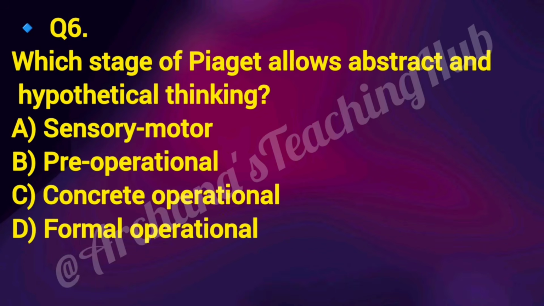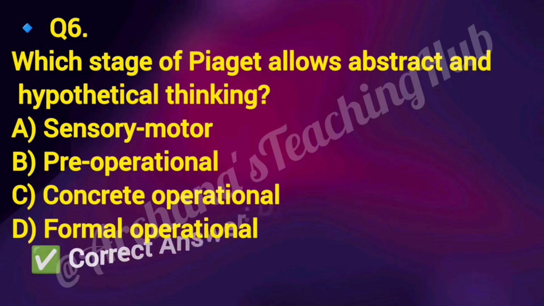Question number 6. Which stage of Piaget allows abstract and hypothetical thinking? Option A, sensory motor, option B, pre-operational, option C, concrete operational, option D, formal operational.